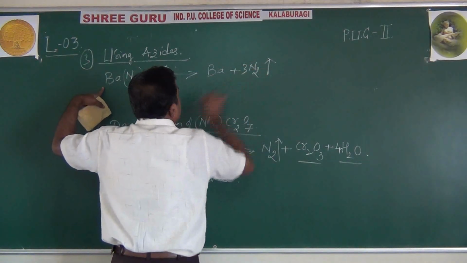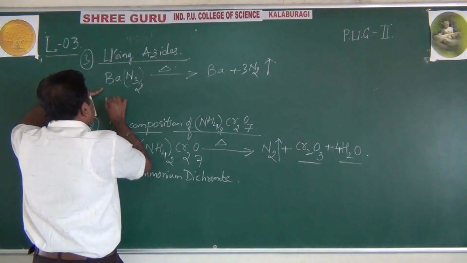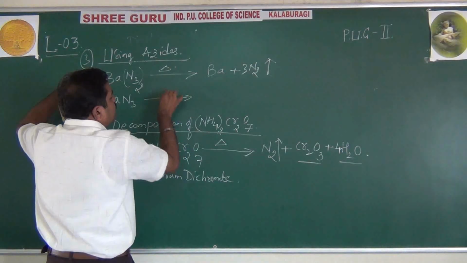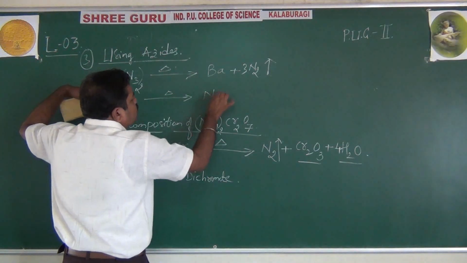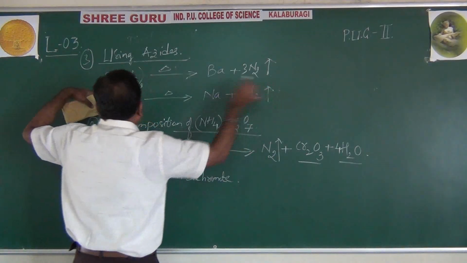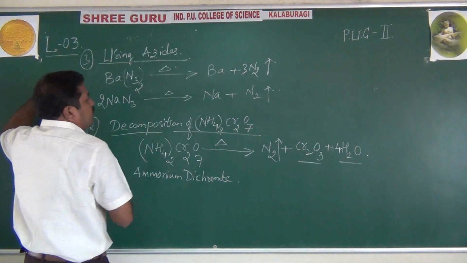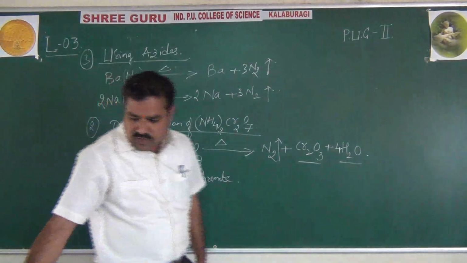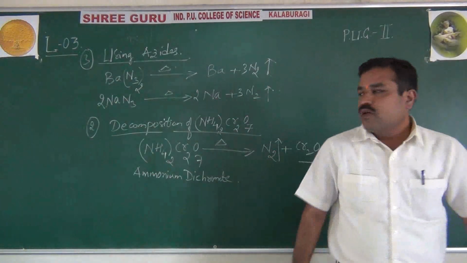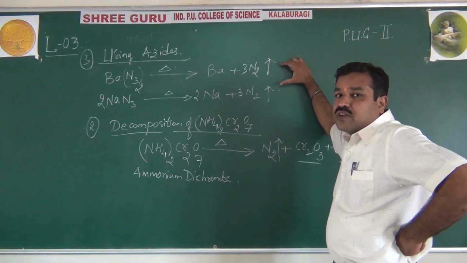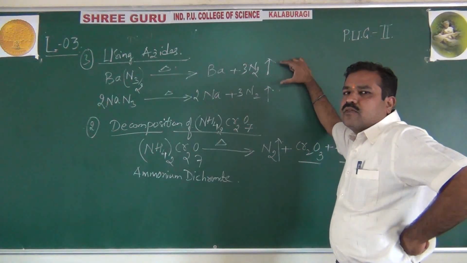Like this, sodium azide NaN3 also decomposes to form sodium metal and nitrogen gas. 2NaN3 gives 2Na plus 3N2. So like this you can prepare pure nitrogen in the laboratory.